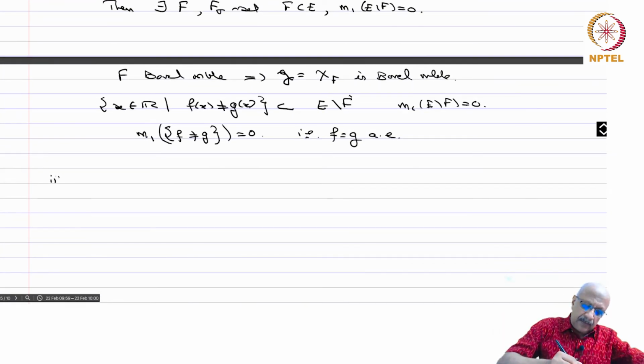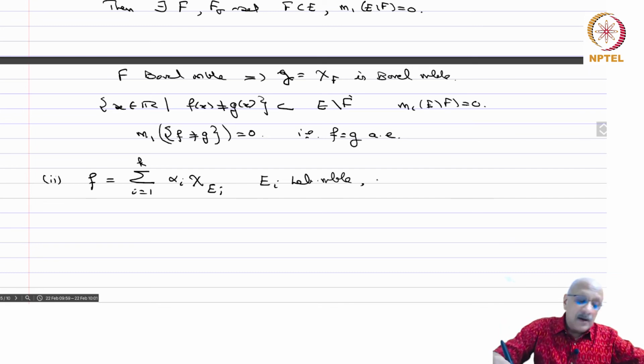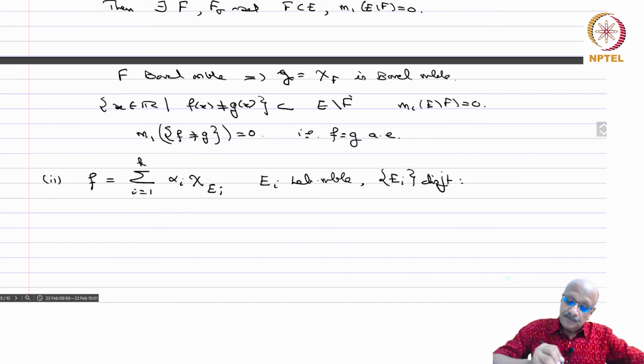So second step, let us take f to be a simple function, the sum from i equals 1 to k of alpha_i chi of E_i, E_i Lebesgue measurable, and the E_i's are all disjoint, because we can always rewrite a simple function in terms of disjoint sets.